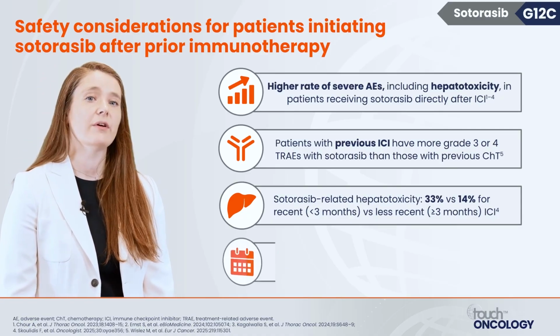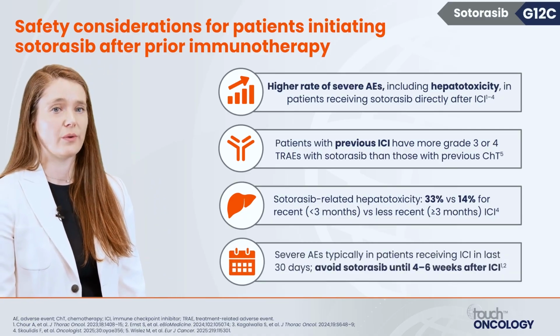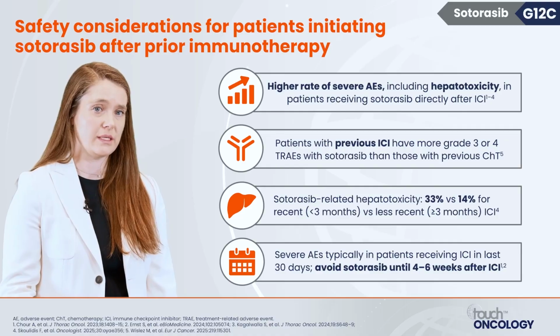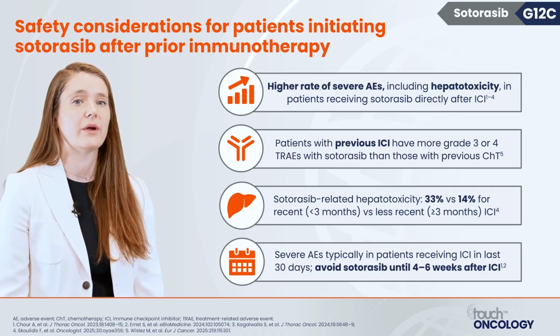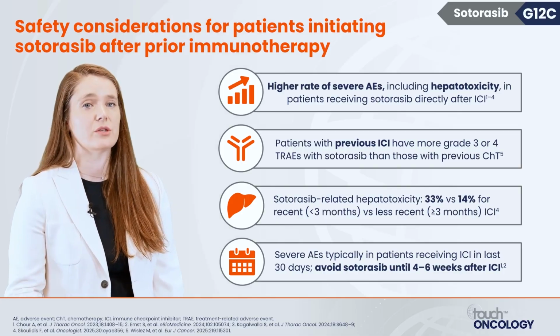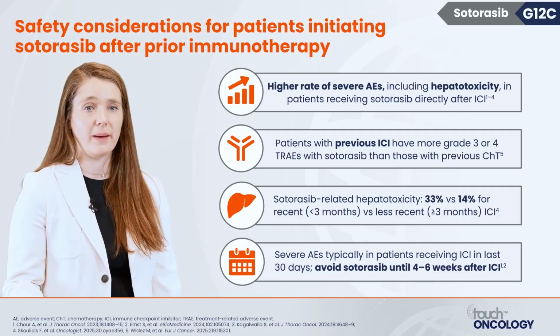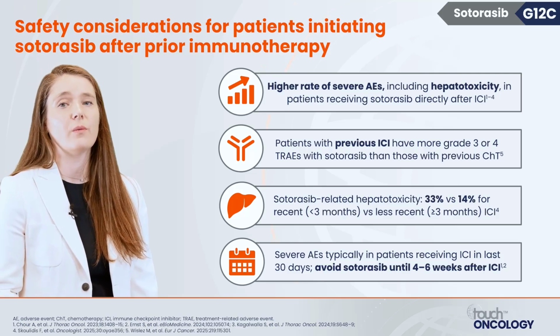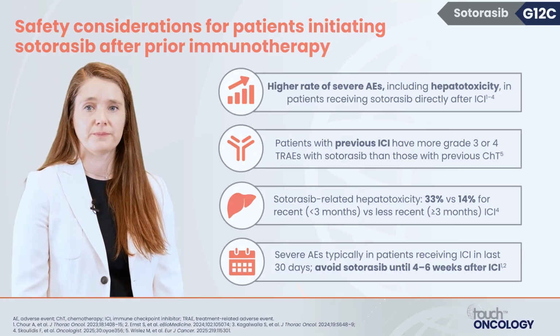And so, if at all possible, try to avoid sotorasib until 4 to 6 weeks after immunotherapy. Though importantly, we may not always be able to do this in clinical practice. Sometimes there is an urgency to get patients started. And so if that's the case, just be clear about making sure you're monitoring LFTs at a regular interval and be aware that you may need to dose interrupt.